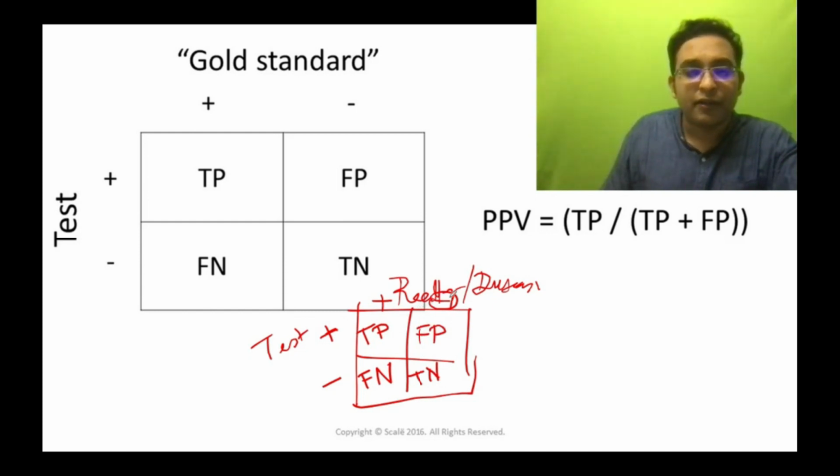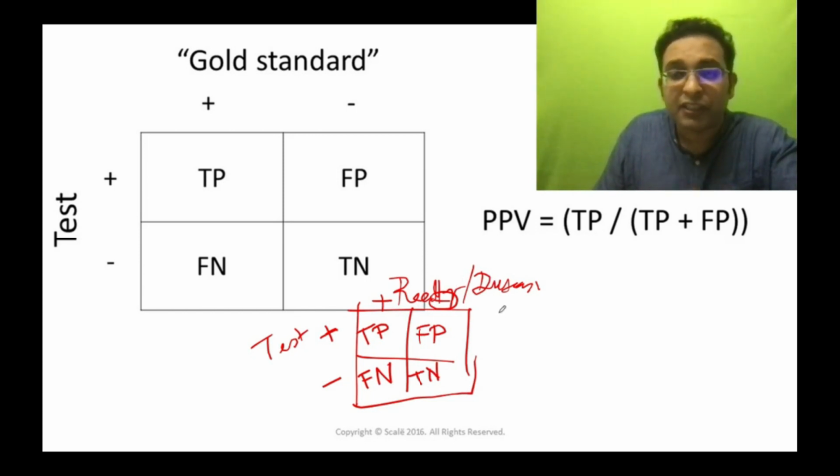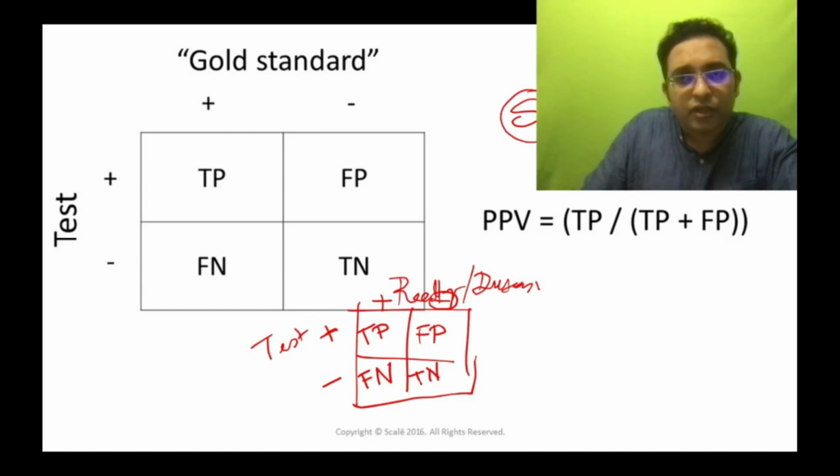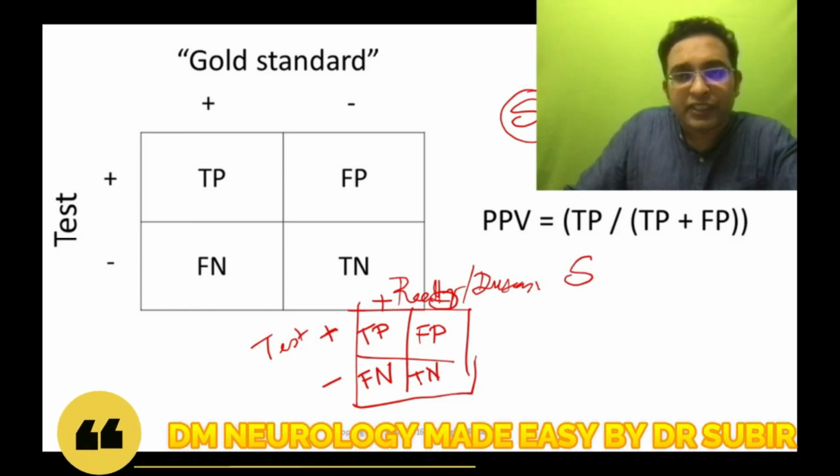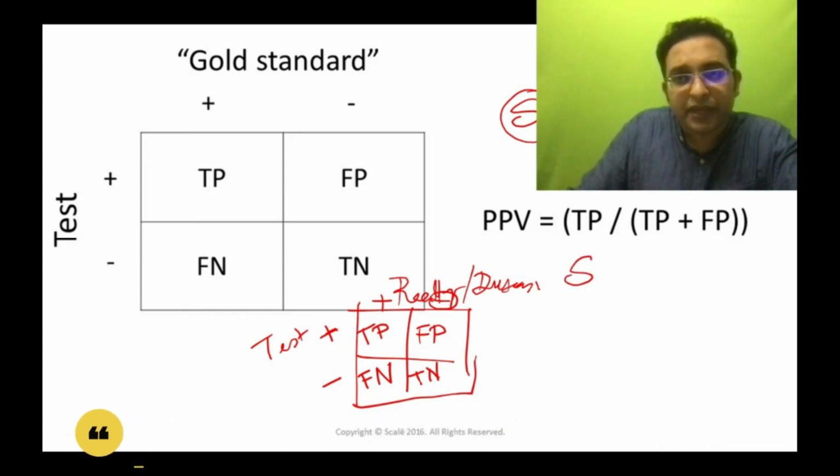Now go by certain mnemonics I will advise you to learn, so that you don't get confused under pressure and don't waste your precious time during your exams. You know all this sensitivity. Sensitivity is used to rule out a disease, that is SnOut. Remember as SnOut. So sensitivity rules out the disease, and the other, which rules in the disease, is actually SpIn. Rules in the disease is SpIn.